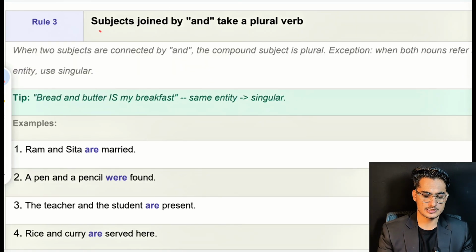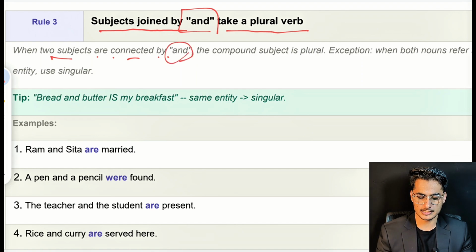Our next rule is subjects joined by and take a plural verb. If two subjects are connected by and, the compound subject is plural, so we have to add a plural verb with it. For instance, Ram and Sita are married.